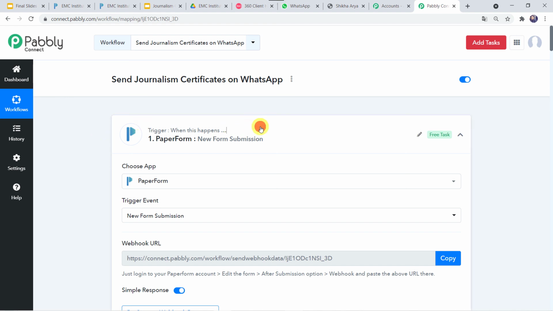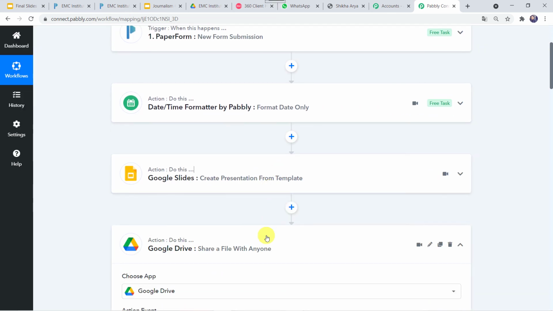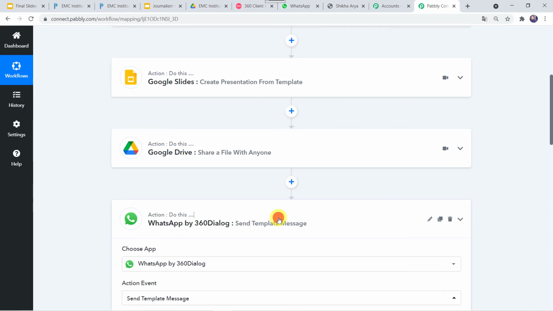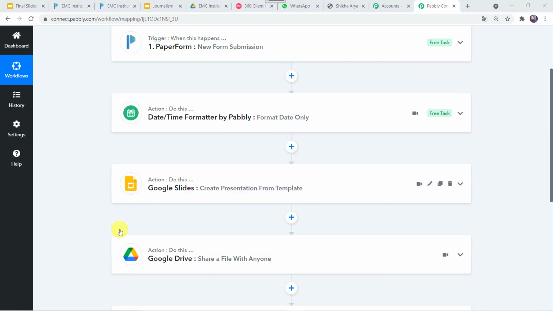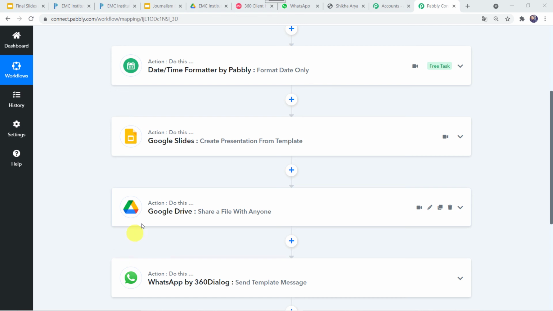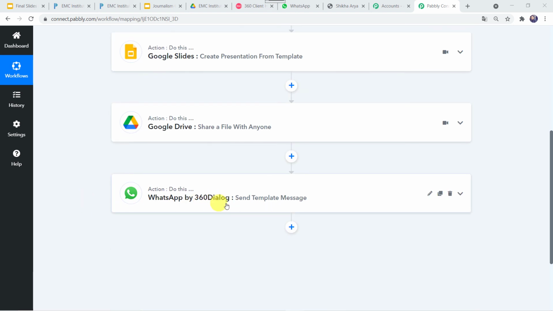So I'll just minimize all these windows and let us see in a nutshell whatever we have done till now. In this use case, we want that whenever we receive a new form submission in paper form, automatically a certificate should be created in Google Slides using a template. The same certificate should be converted into a PDF file so that it can be shared with anyone. And at last, we want the certificate along with the message to be sent on the WhatsApp number of the student. Here, we have used the 360 dialog application for sending the messages on WhatsApp.